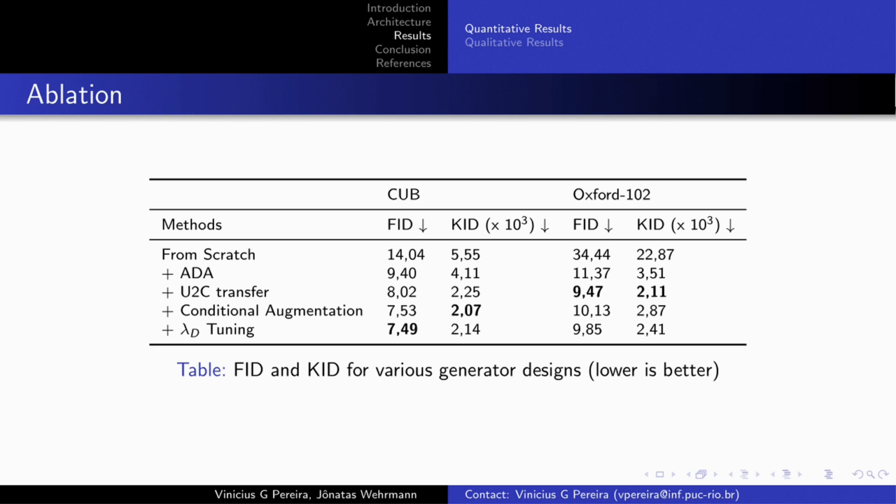This table provides an ablation study that shows the impact of each component in the design of our method. The models trained from scratch had the worst results, and sometimes the training procedure diverged. ADA clearly caused strong reductions in the FID score. It's very clear that U2C transfer does bring important improvements to the results. Text augmentation improved performance on the CUB dataset, while for the flowers dataset, the results decreased marginally.